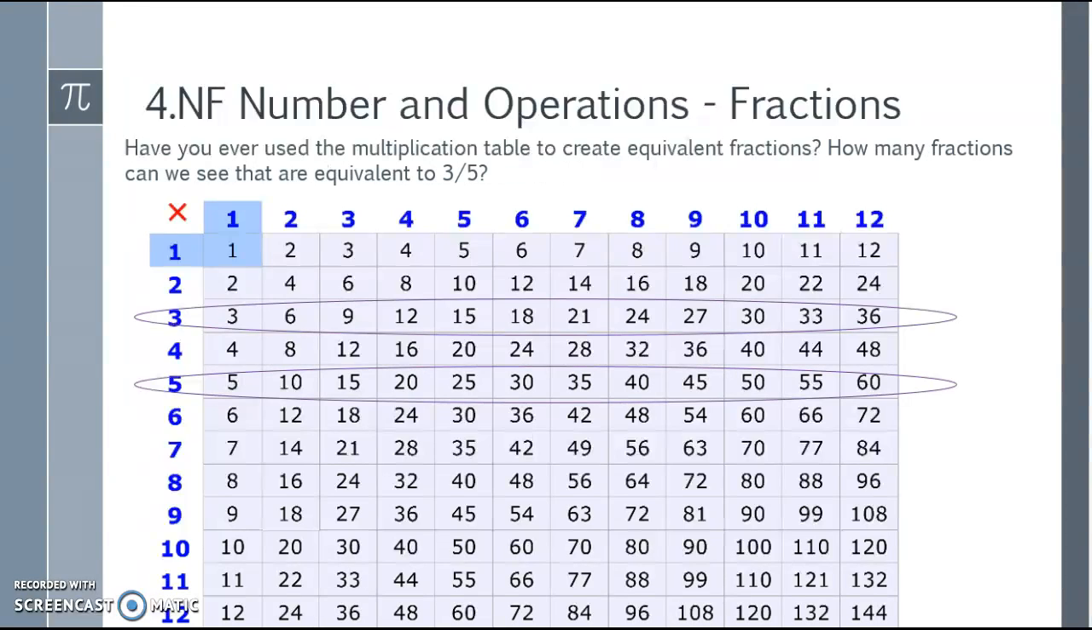How many fractions can we see that are equivalent to 3/5? I can count that there are 12 of them in this table. However, there are limitless. There is an infinite many that are equivalent to 3/5 if we were to continue our number chart and continue past the number 12.